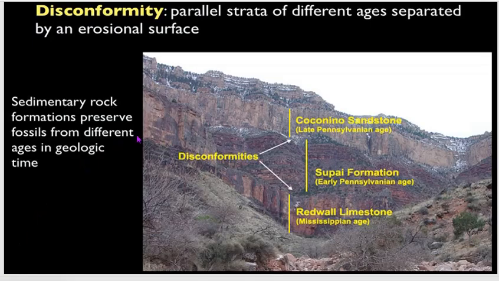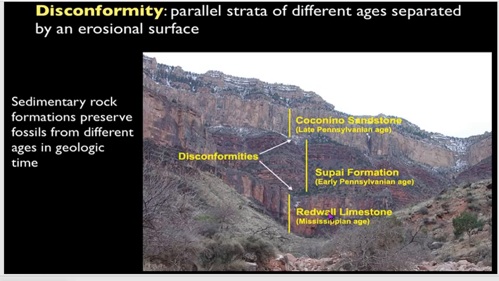Here is an example of disconformity: parallel strata of different ages separated by an erosional surface. See here two disconformities occur. Here is one disconformity and here is another. See here Redwall Limestone, Mississippian age, here late Pennsylvanian age. Pennsylvanian is your Carboniferous, Paleozoic period.